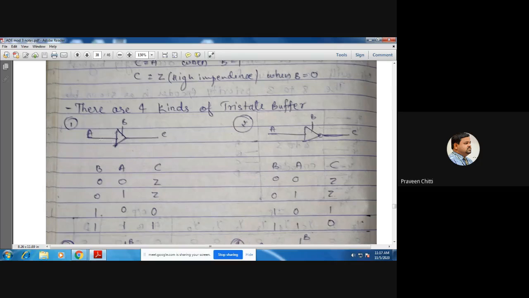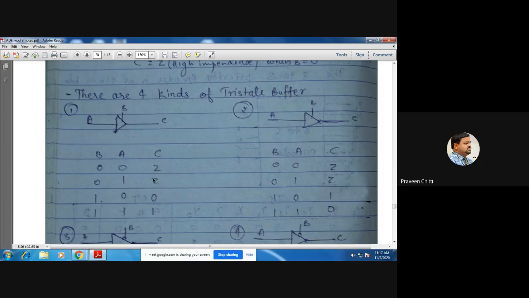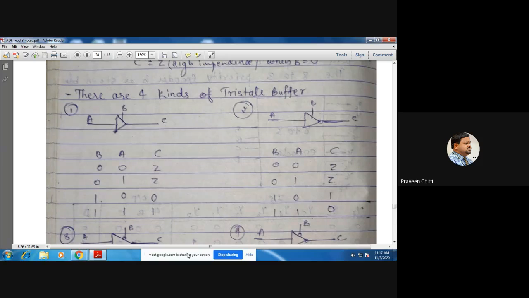In the active high buffer, when B is 0, irrespective of A being either 0 or 1, what will be the output C? When B is 0, it is high impedance, denoted by the letter Z. Don't say that Z is some different output. Z is nothing but the high impedance state. So when B is 0, irrespective of A, C is always high impedance.